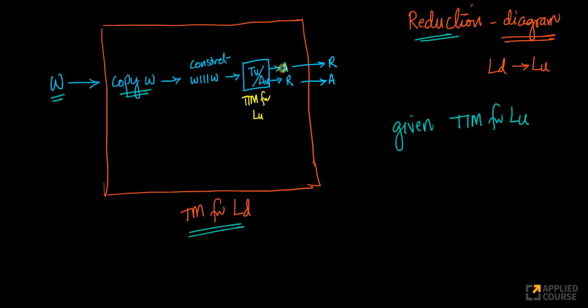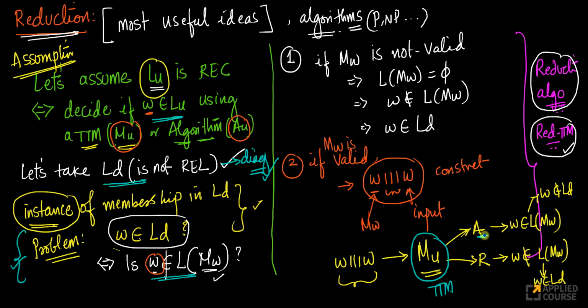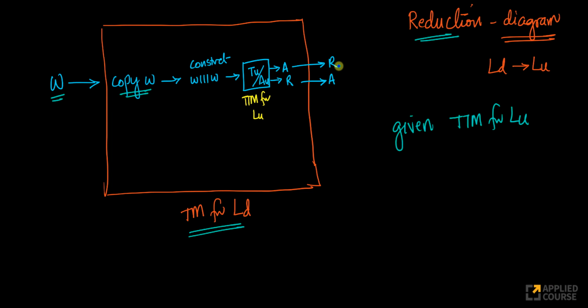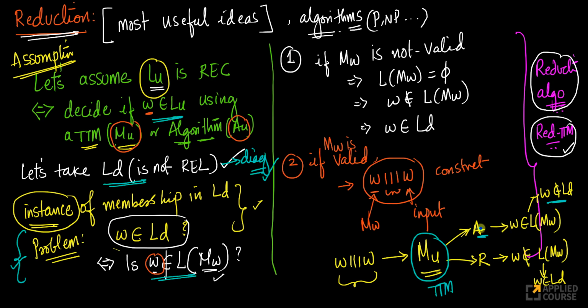This total Turing machine always either accepts or rejects. If it accepts, look at this. If the total Turing machine accepts, that means the word doesn't belong to LD, right? It means the word doesn't belong to LD. So if it accepts, I'll reject. If it rejects, I'll accept. Because of this, if it accepts, I'll reject W because W doesn't belong to LD. If it rejects, I'll accept because W belongs to LD, right?